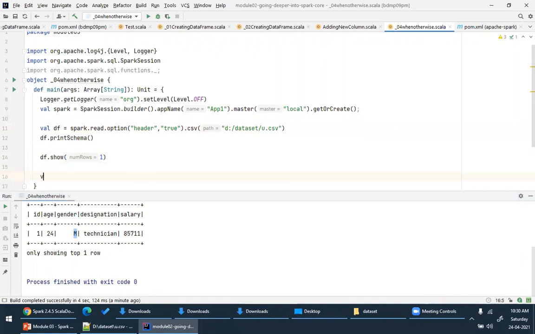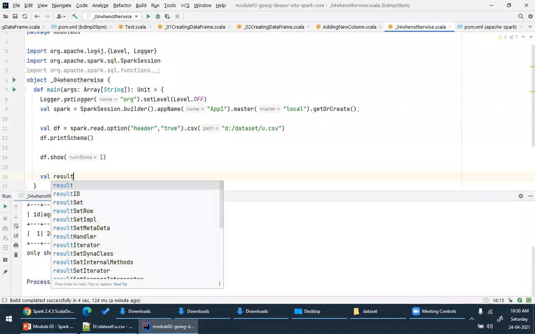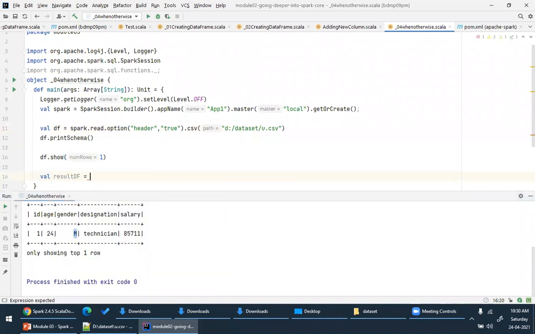So now I'll create another data frame, result df. Please look at this. I want to create a new column, so df dot withColumn, and let's say the column name is expanded gender. And what is the value? Now this is very important. The value for this is, if I see M, it should be male. If I see F, it should be female.